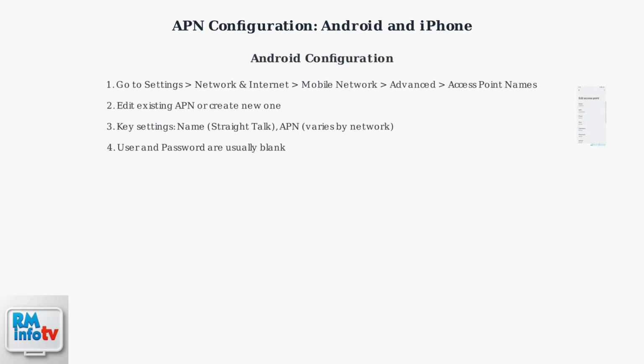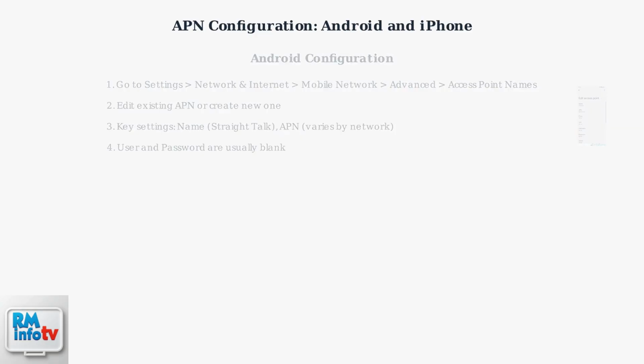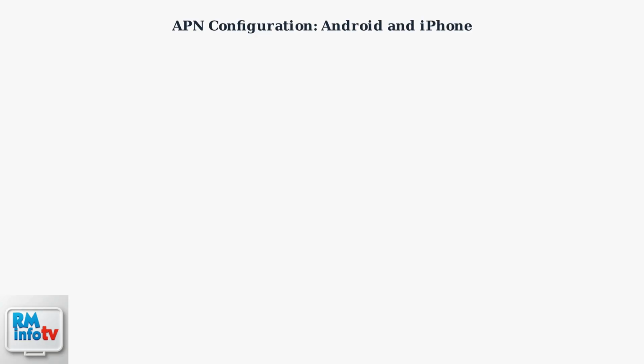For Android, go to Settings, then Network and Internet, Mobile Network, Advanced, and Access Point Names. Edit the existing APN or create a new one with key settings. Name as Straight Talk, APN varies by network, and user and password are usually blank.